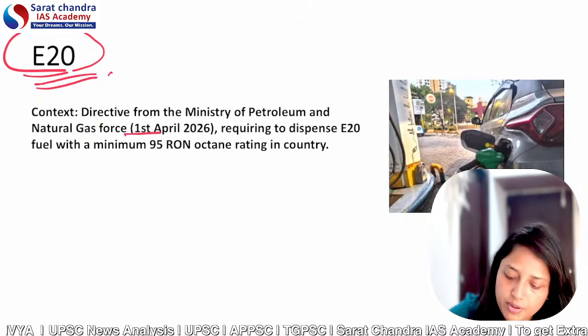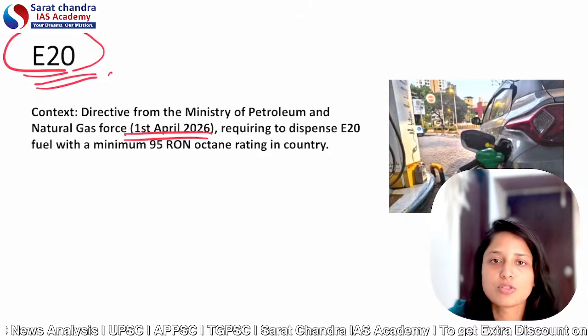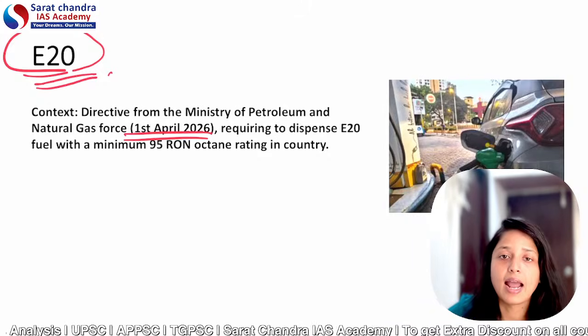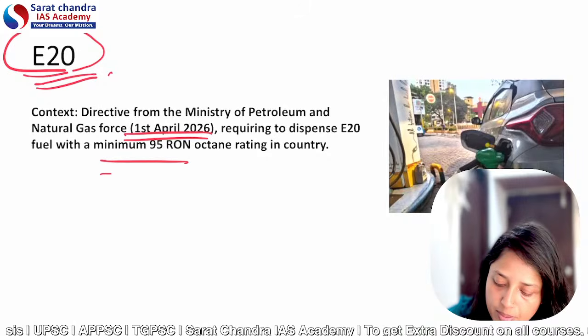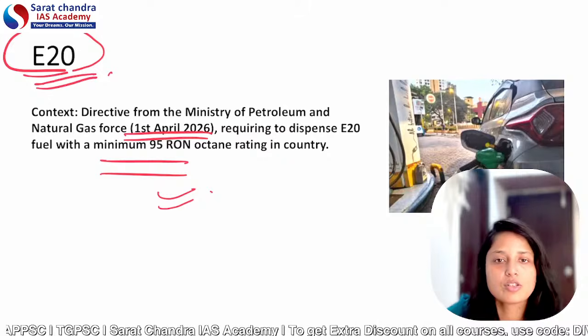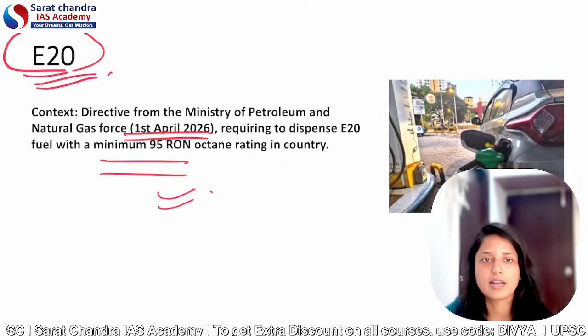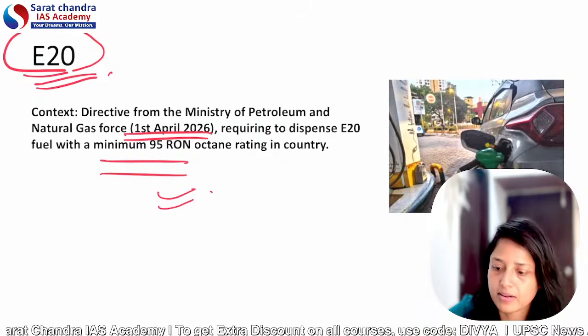Because from 1st of April, all the provisions related to E20 blending were to be implemented, and the rating of the fuel must be a minimum of 95 RON, that is research octane number. So we shall be discussing what is E20 and what is research octane number, what is ethanol blending, etc.